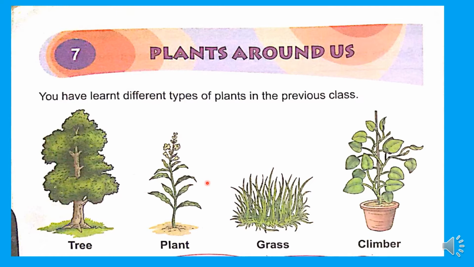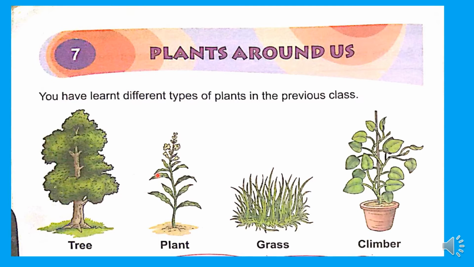Children, plants have great importance in our life. We depend upon plants for various necessities. We are getting so many products from plants. Plants give us food in the form of fruits, vegetables, pulses, grains.